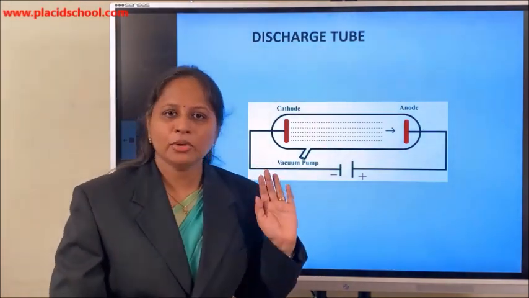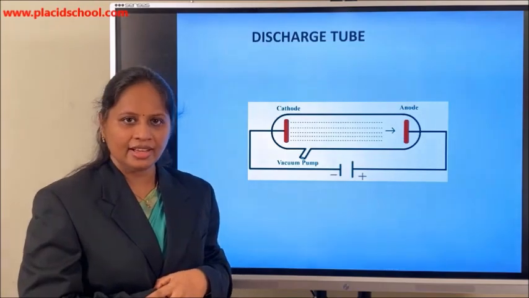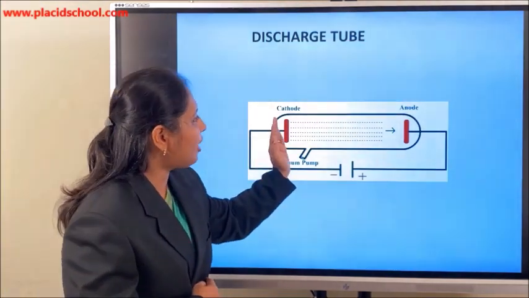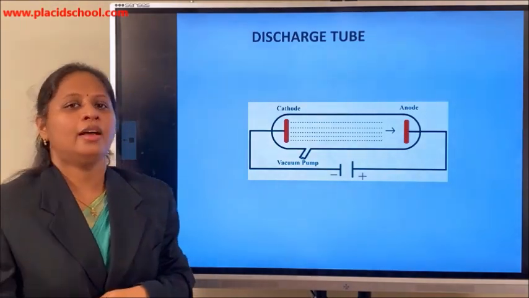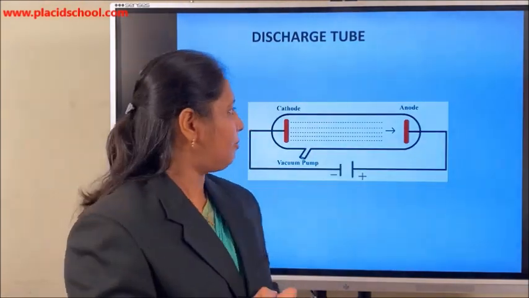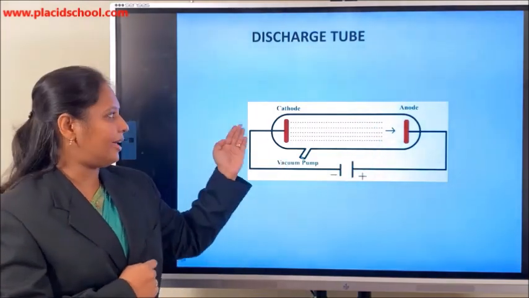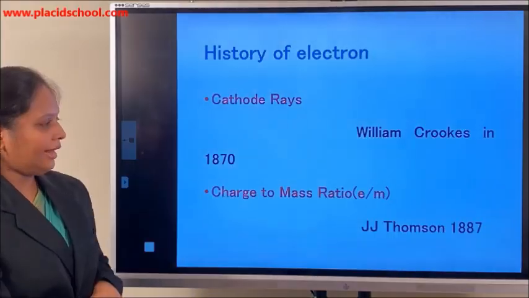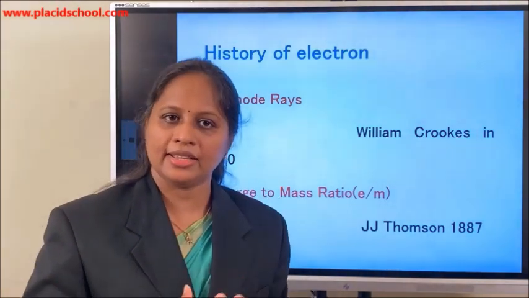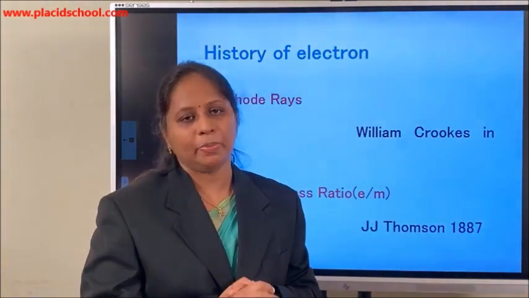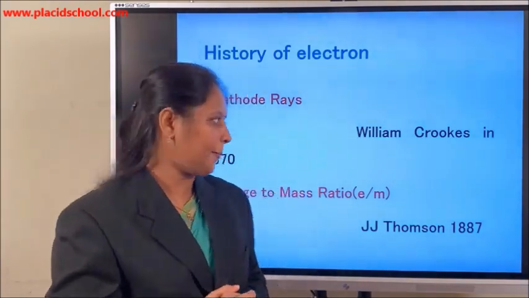What William Crookes observed is a glow moving from the cathode to the anode. Since this radiation started from the cathode and moves towards the anode, he named these rays cathode rays. Later he also suggested that these cathode rays are negatively charged particles, again verifying with some other experiments.